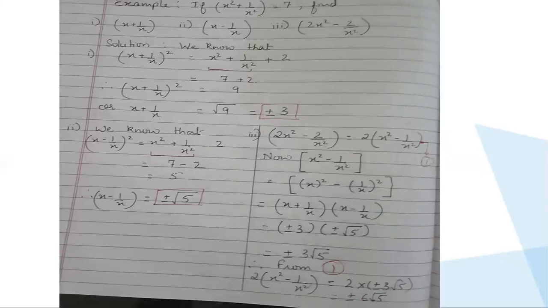Plus into plus will give you plus answer, right? And 3 into 3 will give you 9, isn't it? So if I multiply plus 3 into plus 3, I will get 9.